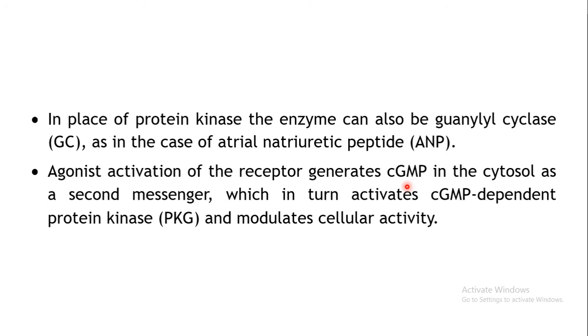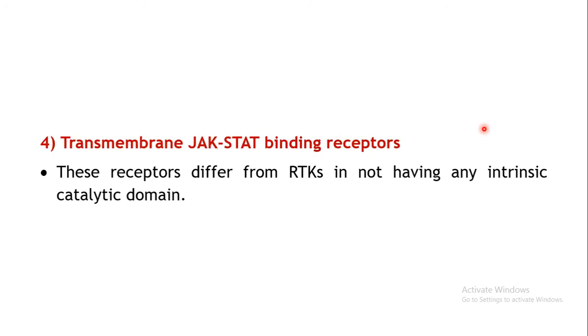So cGMP will get generated over here, and further this cGMP will activate the cGMP dependent protein kinase, and this activated enzyme in turn will modulate the cellular activity. But few of the receptors are mediated by this particular pathway. Usually it is a protein kinase which is present in this type of receptor.